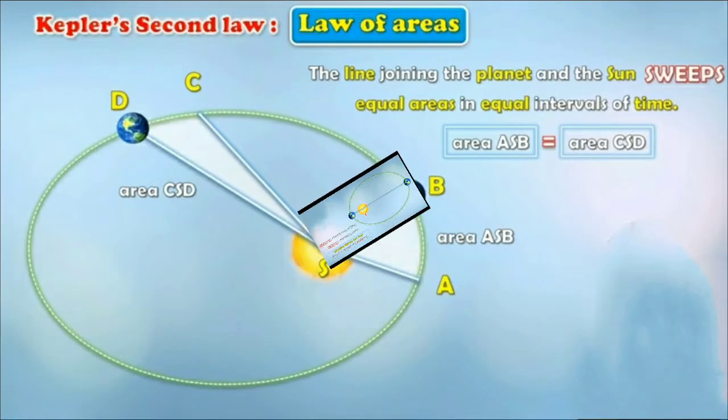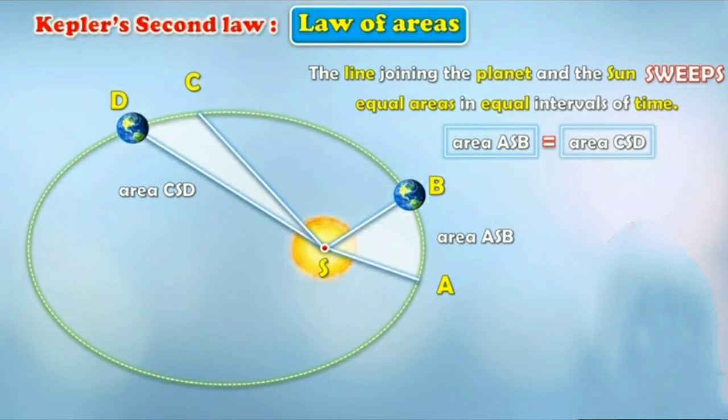Kepler's second law. It states that the line joining the planet and the sun sweeps equal areas in equal intervals of time. Now, what is the meaning of this law? Children, now observe the picture.